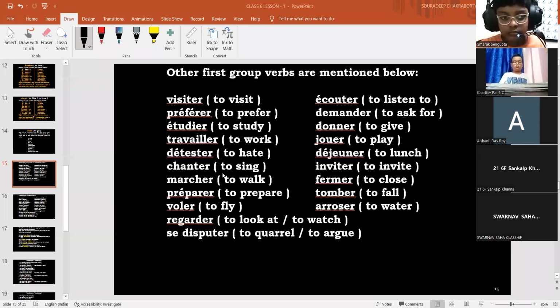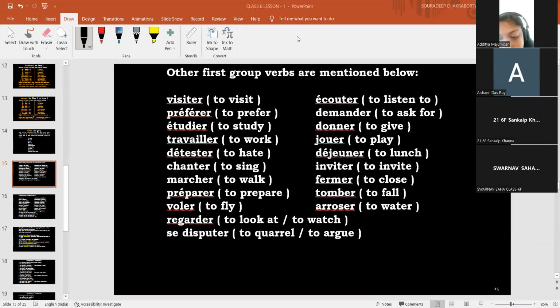The other commonly used er verbs are all given here. Practice those verbs nicely, and the meanings also. You need to learn the meanings even. Suppose if we ask you, what is the verb to have lunch? You should say easily, to have lunch, we say déjeuner. To have lunch, we say déjeuner, isn't it? Yes or no? Oui, monsieur.